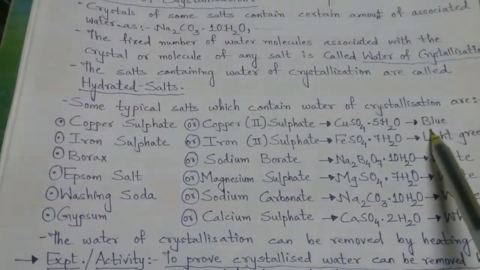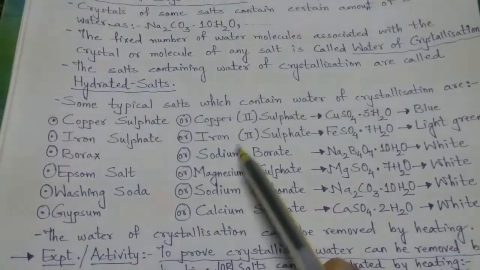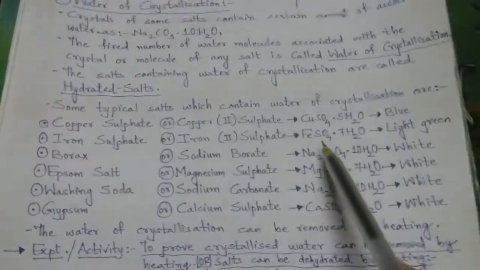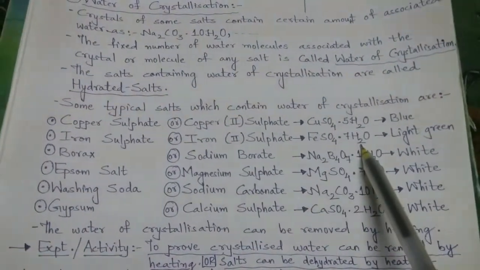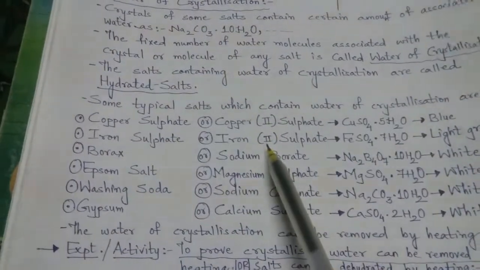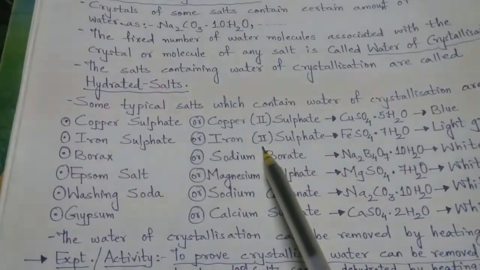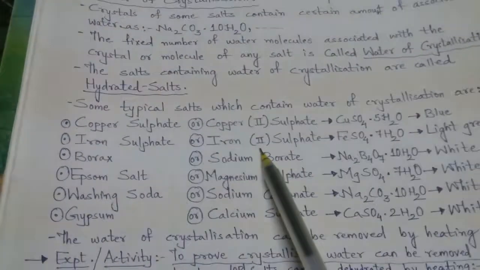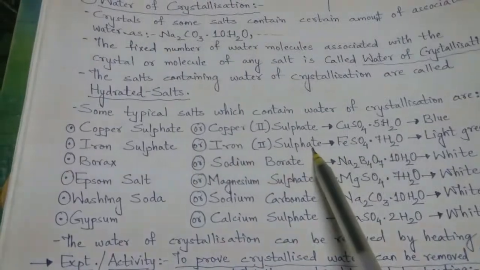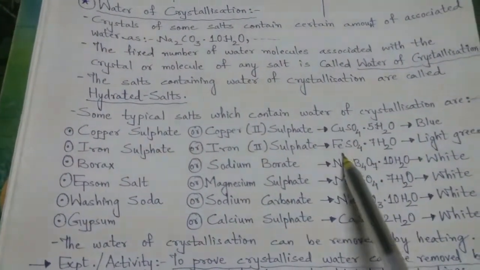The next is iron sulfate, that is iron(II) sulfate. Here also iron(II) means iron has a plus 2 charge. FeSO4·7H2O, light green. When I say plus 2 charge, we have learned in 9th standard the formation of the chemical formula, where the positive charge goes to the non-metal and the negative charge goes to the metal, and thus this formula takes place, right?